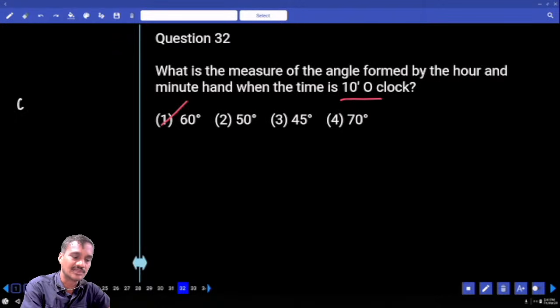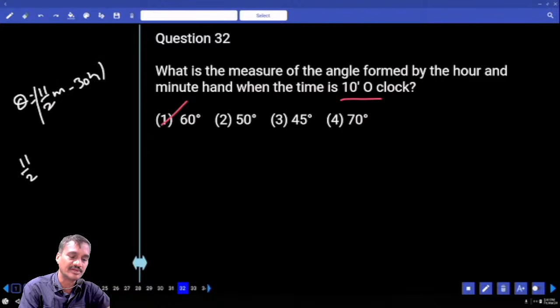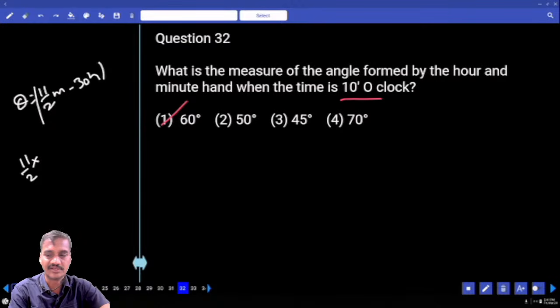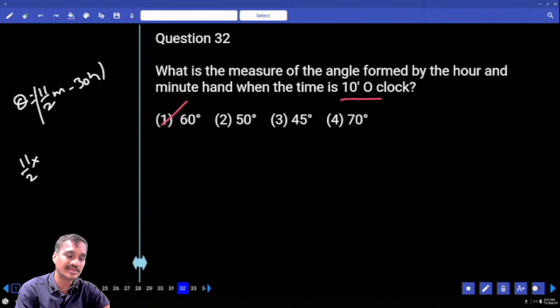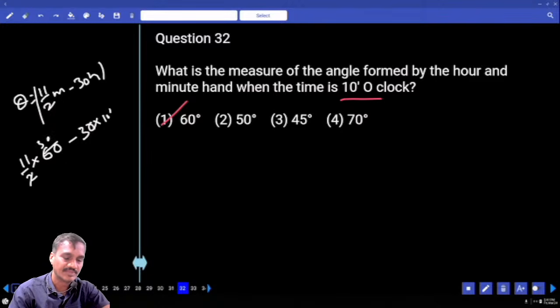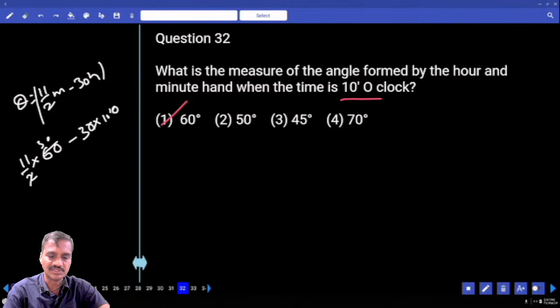Then or else, theta equals to 11 by 2 m minus 30h under modulus. Then 11 by 2 into m. M means how many? Exactly 10 o'clock, isn't it? Exactly 10, minus 30 into h. Exactly 10 and take minutes, and minutes is 60. And 30 into how much is h? H is how much? H is 10. Now 330. And here 30 into 10, 300. Now 330 and 300.